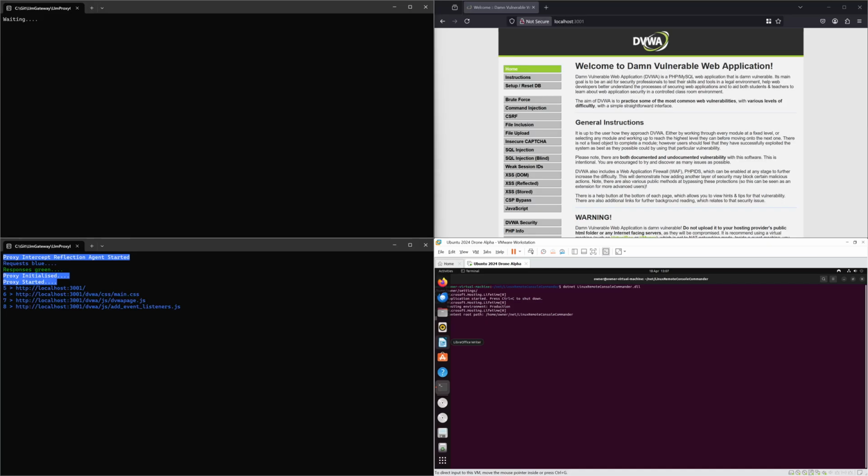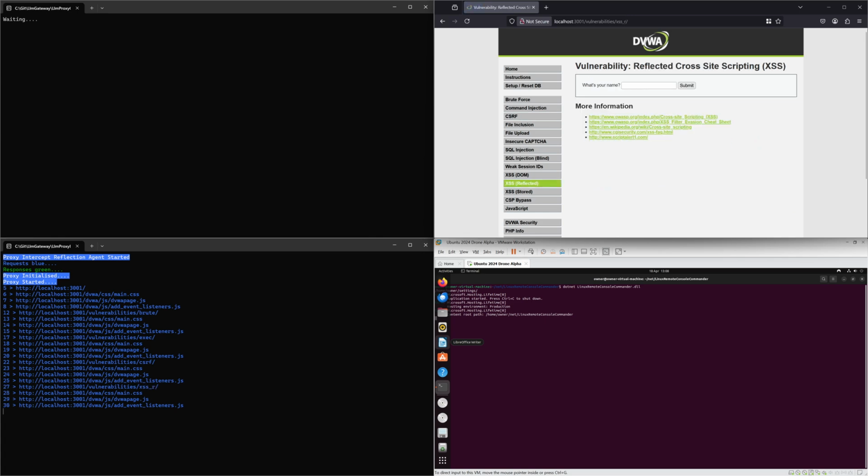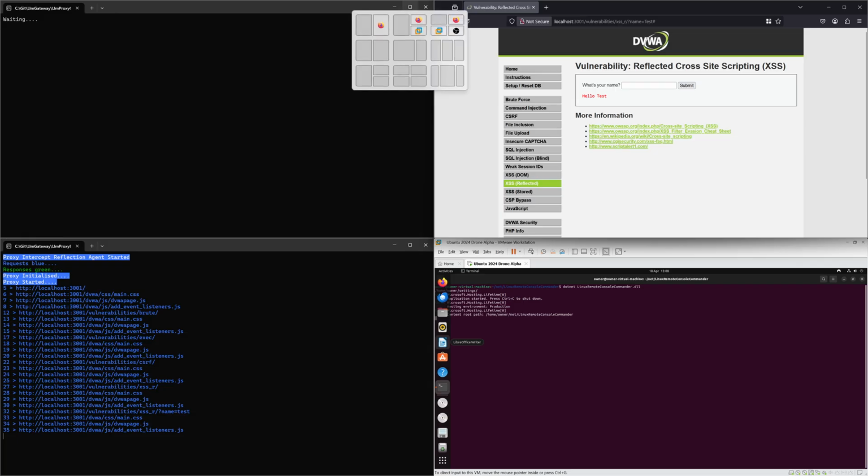So we've got that running, so let's go away and just click and see what we're doing. So XSS is a common vulnerability. We've gone to the reflected XSS page here. So we'll put something in here, a test. So we can see there, it looks like request 32 is the request that we've done. But let's make the assumption that we were running this as a service. We couldn't see that. But the AI has an agent running that can go away and talk to that database.